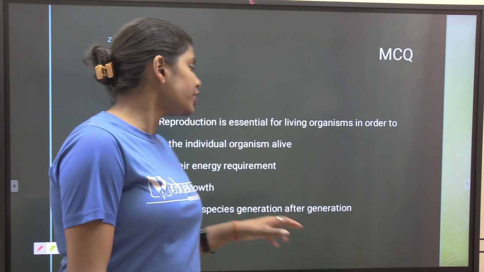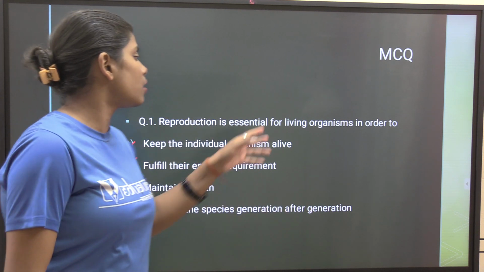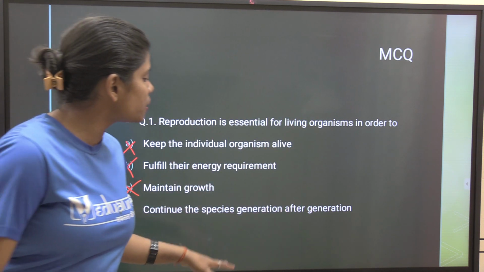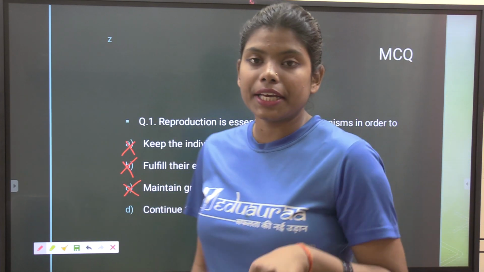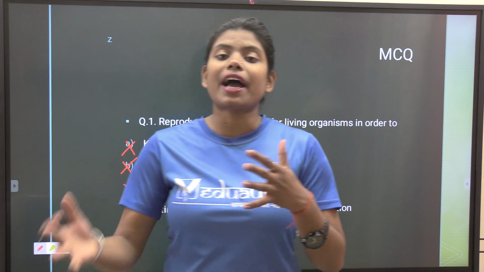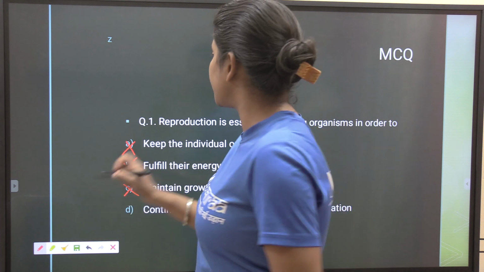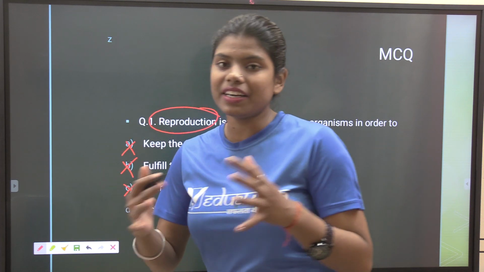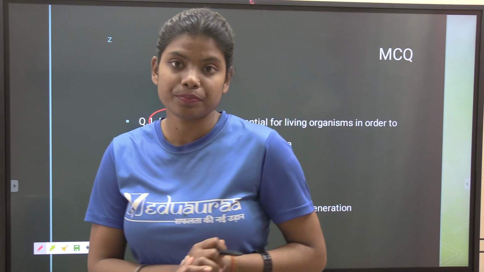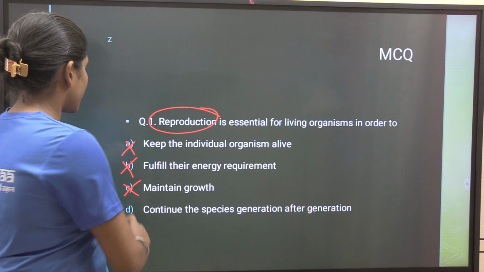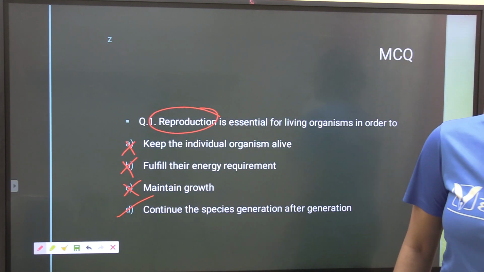Reproduction is the process which is essential for living organisms in order to continue the species generation after generation. You are here due to your parents, by your parents, via your parents. Why? From which process? The reproduction process. Your parents do the process of reproduction, and so you are here. So this option is correct. Continue the species generation after generation.